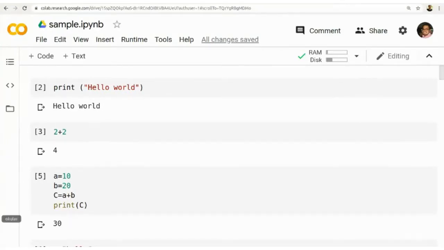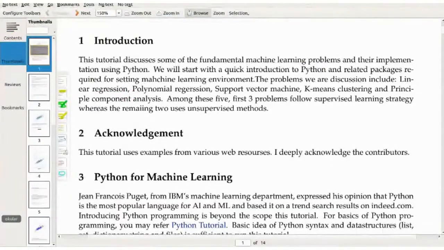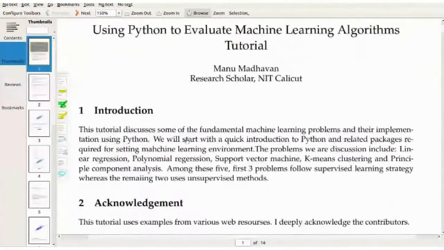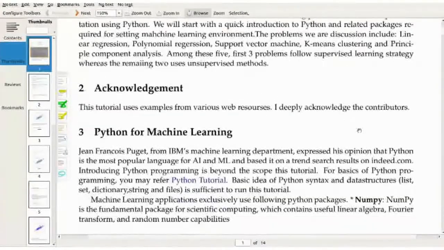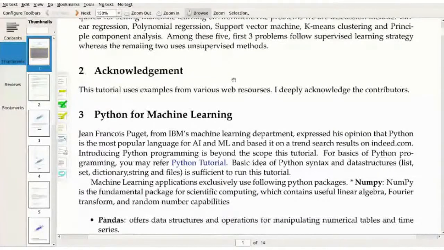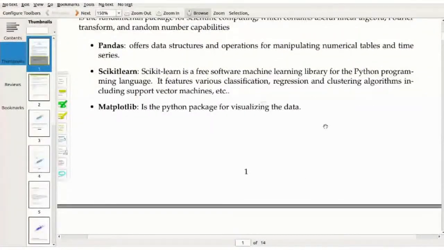So with the basic introduction to Python, let me move to the next thing. We are going to take a session on how to use Python for machine learning algorithms. This is a tutorial, and this tutorial was actually prepared on a local machine. So I used Anaconda Python, IPython notebook for creating this document. Later I downloaded it as a PDF file. So some of the code will not work directly in the Colab environment. You have to change some code, which I will explain.